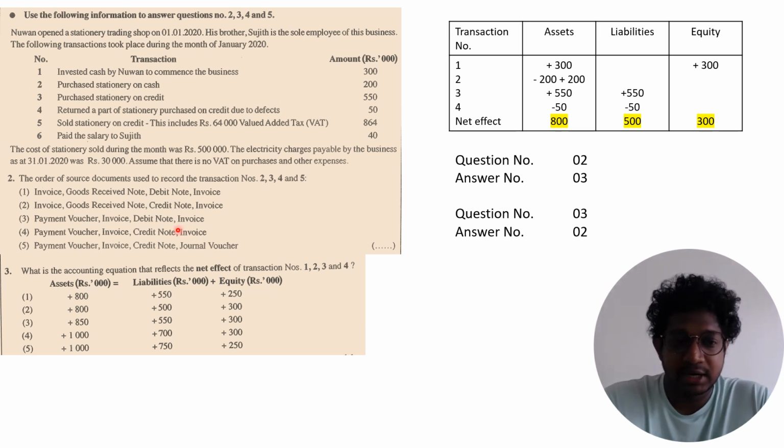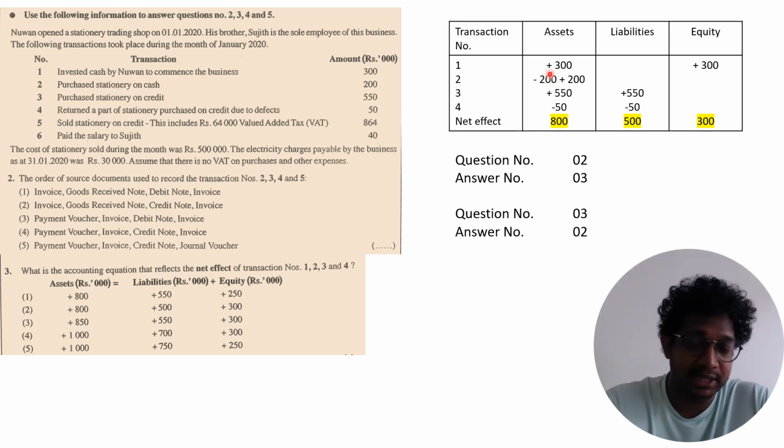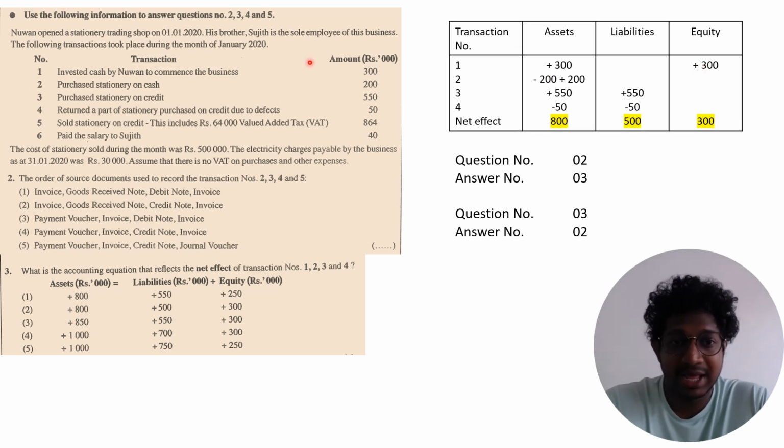Third one. Question 3, what is the account equation that reflects the net effect of the transaction? They are only considering transactions 1, 2, 3, 4, right? So first, I invested cash to commence the business. So assets increased by 300, equity increased by 300. Purchase stationery on cash: assets minus cash 200, and again assets increased by 200. That's stationery, which is stock, right?